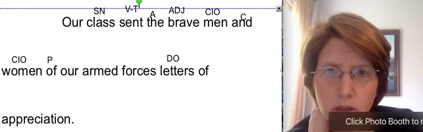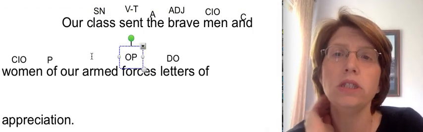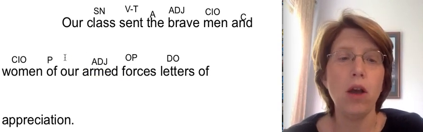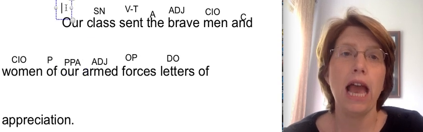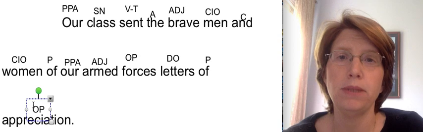What kind of forces? Armed, adjective. Whose forces? Ours, possessive pronoun, adjective. Whose class? Our, possessive pronoun, adjective. Of, preposition. Of what? Appreciation, object of the preposition.